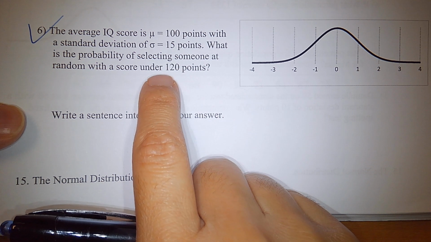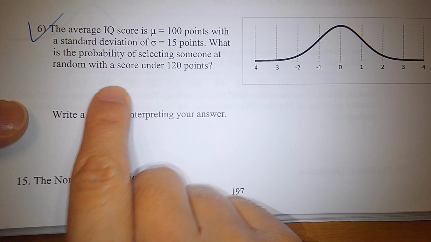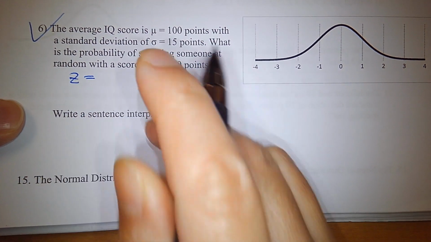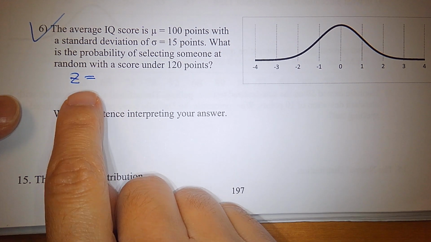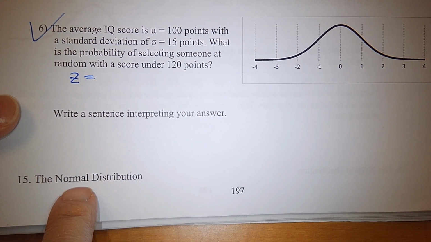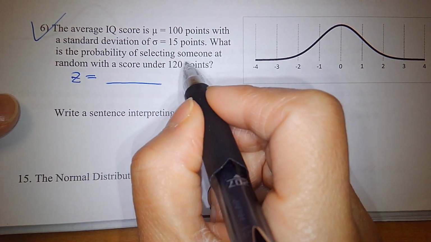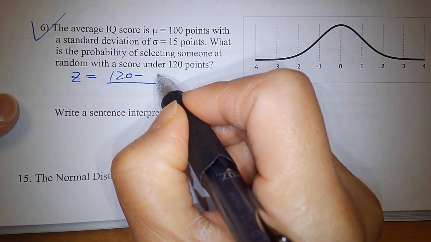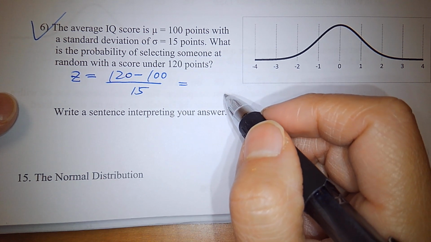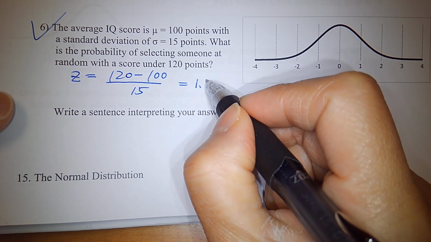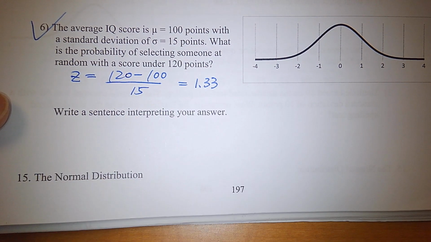Mean, standard deviation, what is the value? 120, right? So first, we are going to compute what? The z-score, right? So z equals, how about you tell me? How to find the z-score for the value 120? Formula. What is the value? 120, yeah, minus 100 divided by what? 15. So the z-score, we should get 1.33, right?